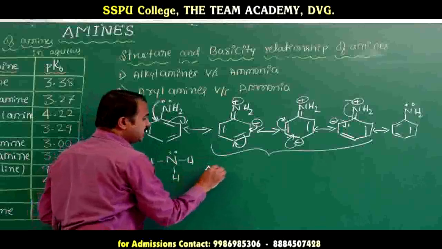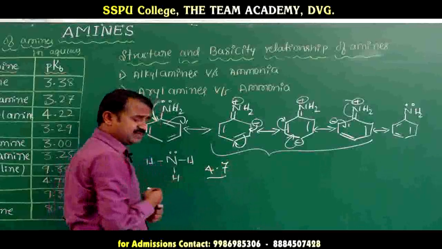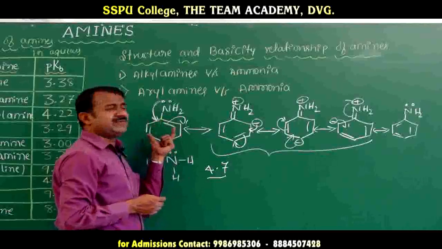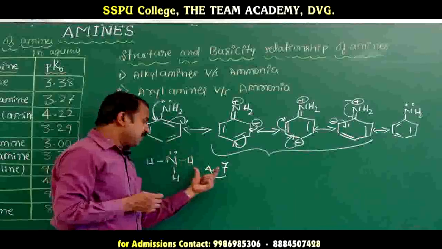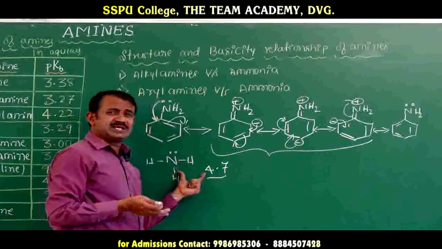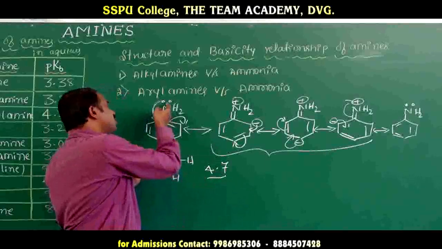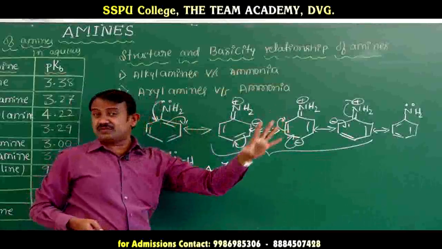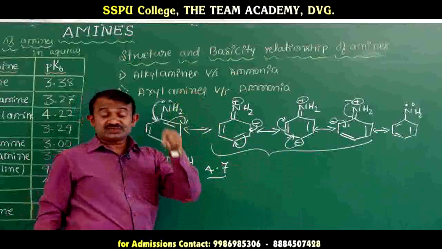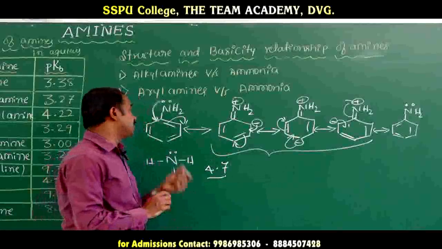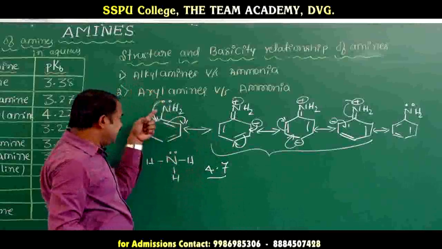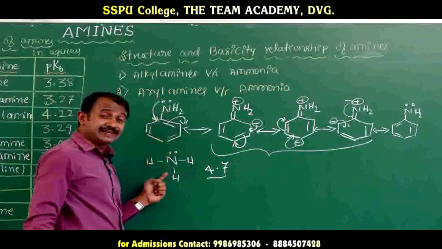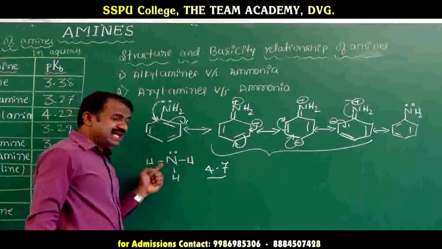Generally ammonia has a pKb value of about 4.7, but aniline's pKb value is higher. If the pKb value is less, basicity increases. Here the electrons are donated. According to the stability of the ion, basicity should increase, but the conjugation system and the mesomeric effect are at work. Aromatic amines or arylamines are less basic than ammonia.